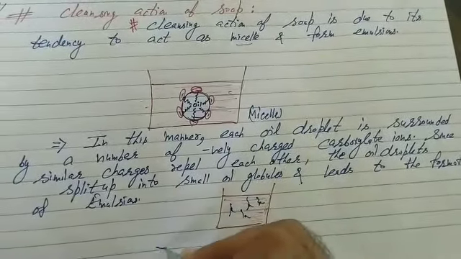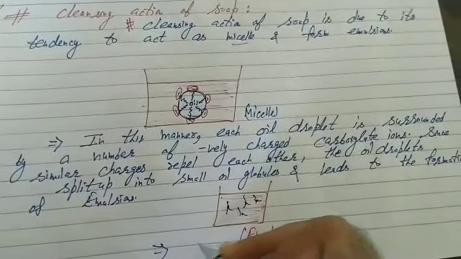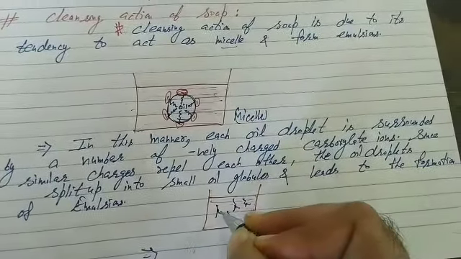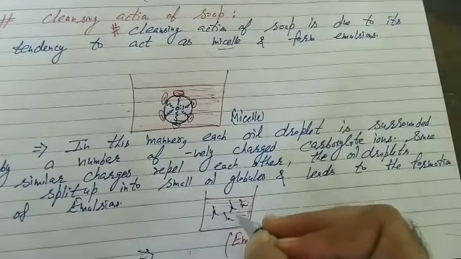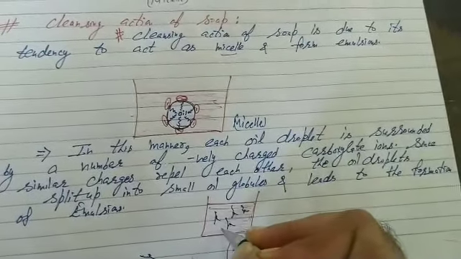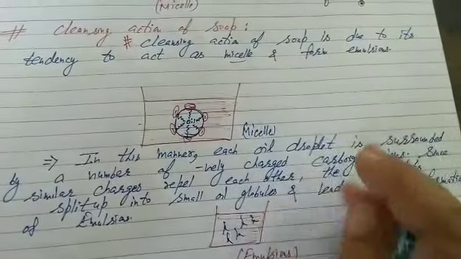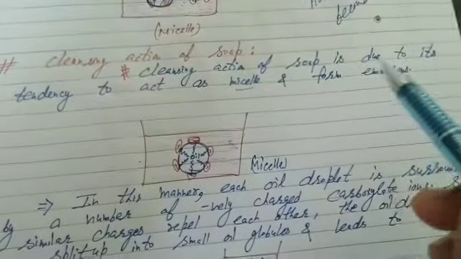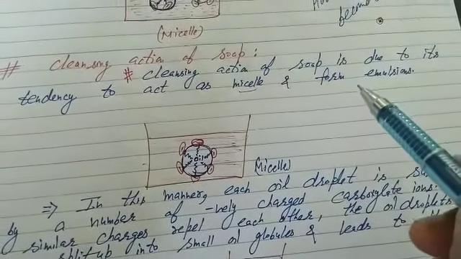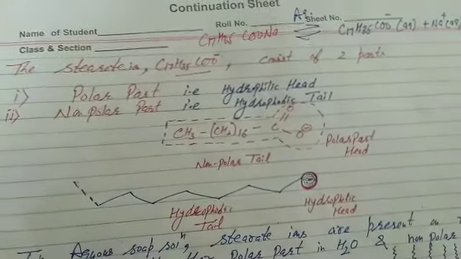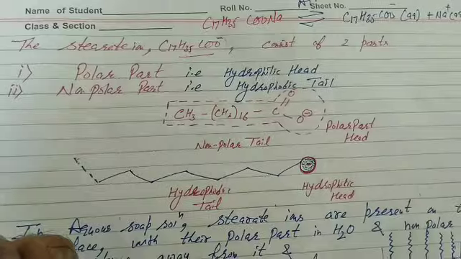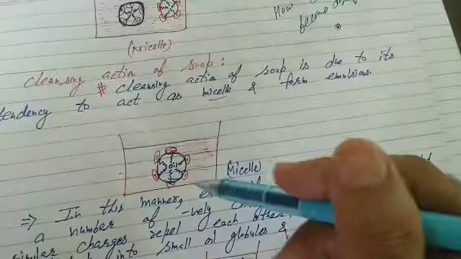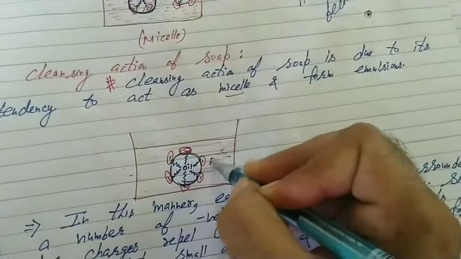At last we will write, hand rubbing or agitation due to washing machine causes dispersion of these small oil globules along with dirt particles and the cloth becomes clean. Again repeating, cleansing action of soap is due to its tendency to act as micelle and form emulsions. It starts from sodium stearate, dissociate it, then highlight stearate ion consists of two parts, hydrophilic and hydrophobic, and then reach up to emulsion.